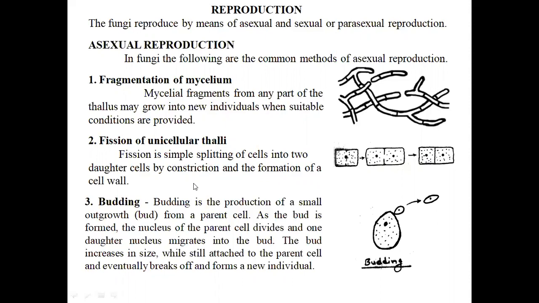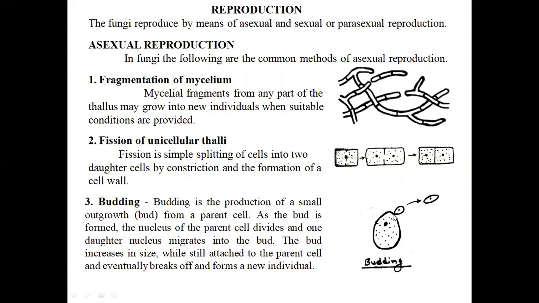Third part of asexual reproduction in fungi is budding. Budding is the production of a small outgrowth, known as a bud, from a parent cell. As the bud is formed, the nucleus of the parent cell divides and one daughter nucleus migrates into the bud. The bud increases in size while still attached to the parent cell and eventually breaks off and forms a new individual.